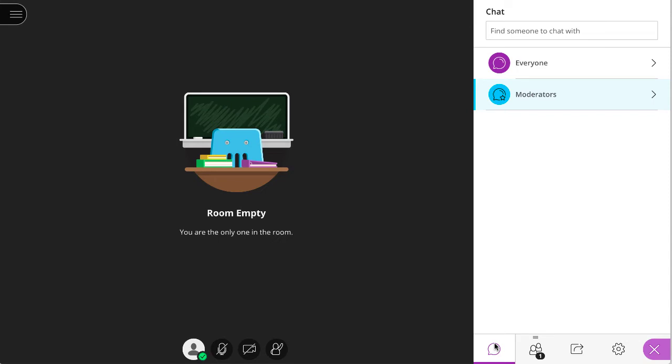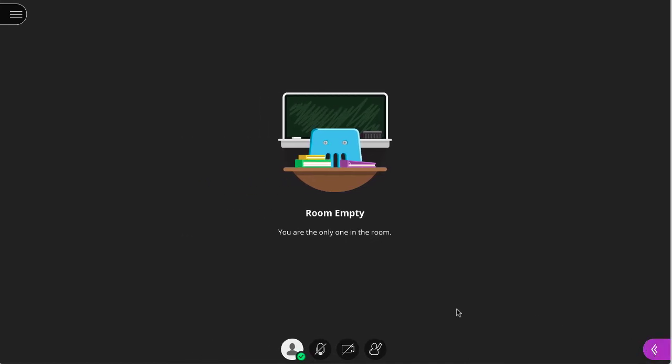The chat window is where you and your participants can have text chat. In the center of the screen, you'll also be able to set your status and settings, choose whether or not you're sharing audio or video, and additionally raise your hand as a participant.